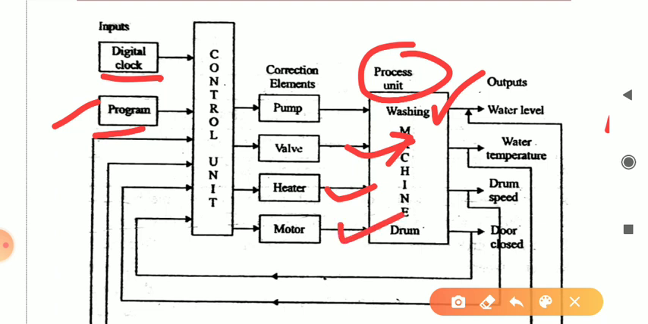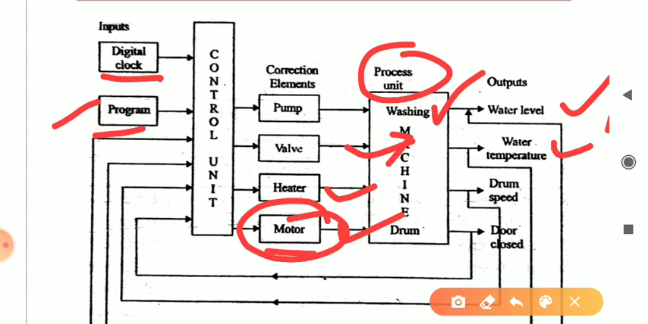Next we have the motor. The motor has to run the drum. If you want to spin or change any functions, the motor is necessary. Next, in output you have the water level. You set it for one hour, and depending upon the weight, it will take the water. After reaching its water level, it will stop taking water inside the drum.